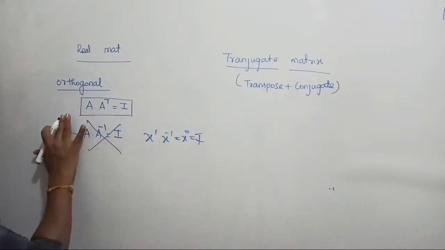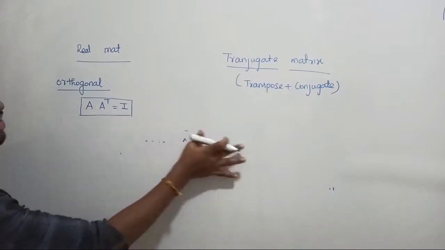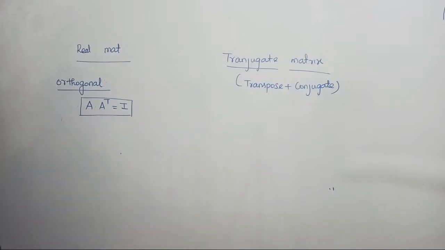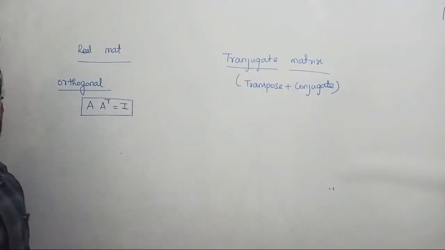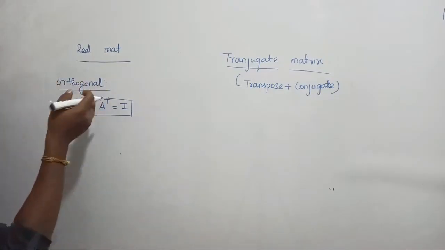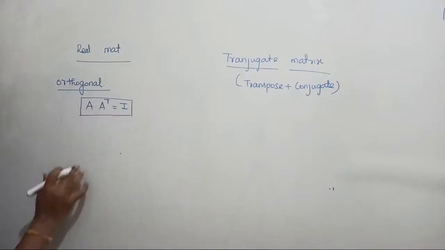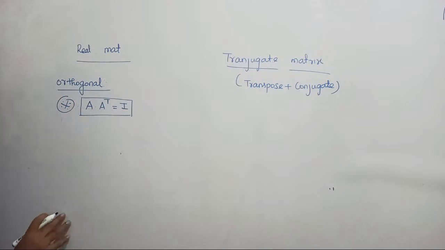The condition of orthogonality, what does it mean? The corresponding vectors' product is going to be 0, right? x1 transpose dot x2, or x1 dot x2 transpose, is going to be equal to 0. That is called orthogonality. For an orthogonal matrix, the value of A dot A transpose should be equal to I. If that happens, yes, that matrix satisfies the orthogonal properties.